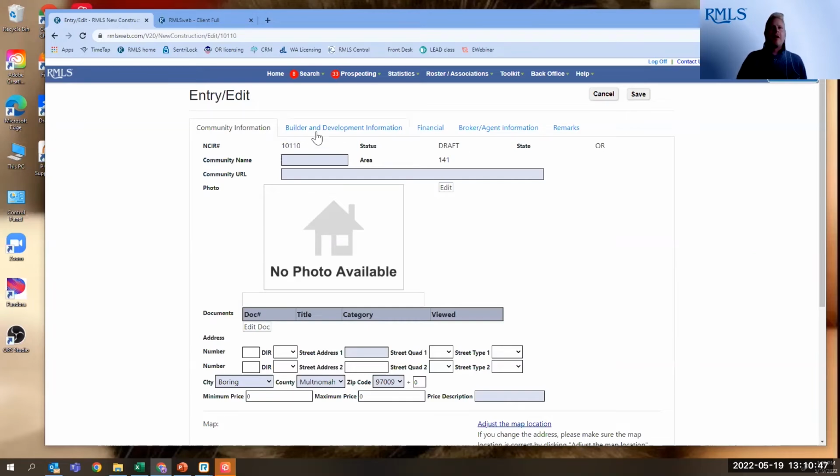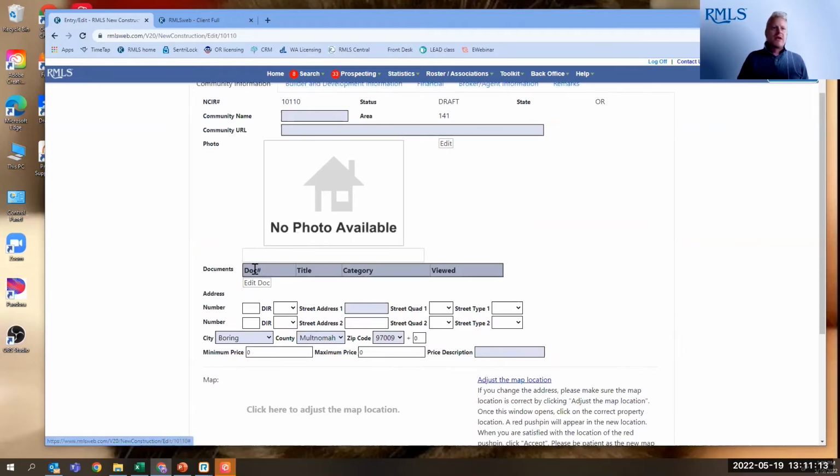But as you can see, we've got 1, 2, 3, 4, 5 tabs to fill out with this. And it's great information, community name, community URL. Now, this can be branded because these only live on RMLS. These don't feed out to anything. There is no data pull for the new construction information record. These only live on RMLS Web, and I'll show you where they show up in case you've missed them in the past. Again, you know, add photos, add documents.